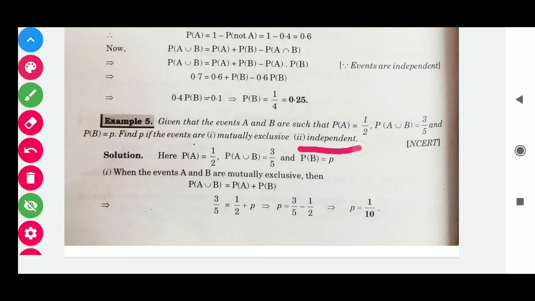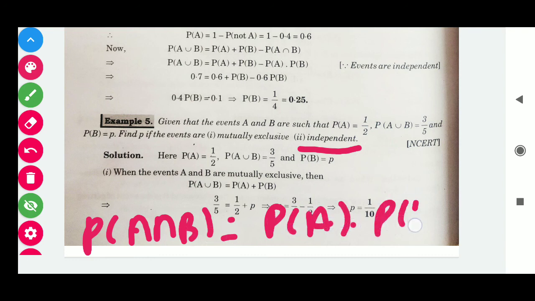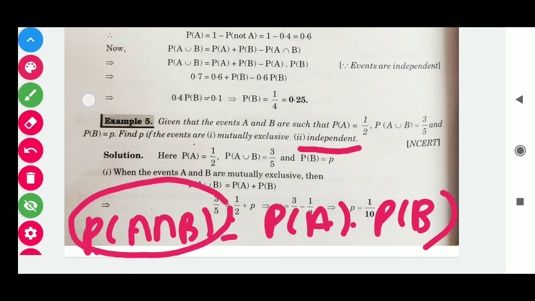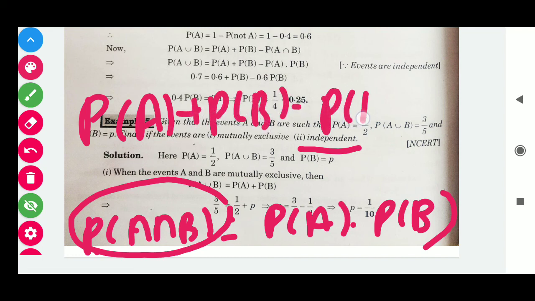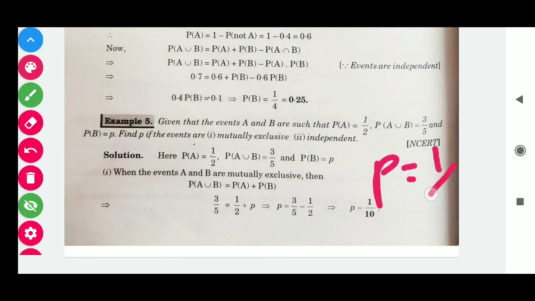Next question, the second part, is independent. Students, we have already done these types of questions, so you can do it on your own. I am giving you a hint. Here the events are given to be independent. That means probability A intersection B is equal to probability A into probability B. We don't have the value of probability A intersection B, so we write the formula of A intersection B as probability A plus probability B minus probability A union B, equal to probability A into probability B. And students, put in the values of A union B and probability A, and by calculating this you must get the answer. The answer is 1 over 5.